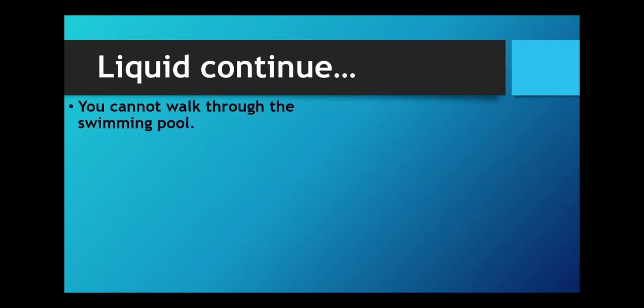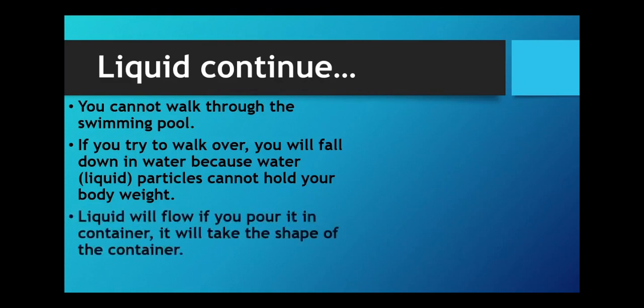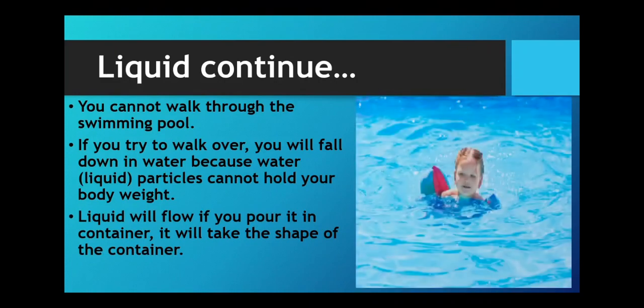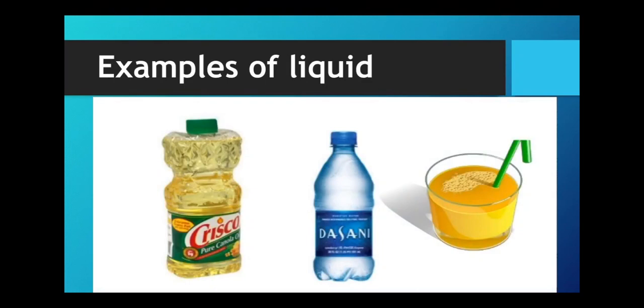You cannot walk through a swimming pool. Why? If you try to walk over it, you will fall down because water particles cannot hold your body weight. Liquid will flow if you pour it in a container. It will take the shape of the container. Examples of liquid are oil, water, juice.